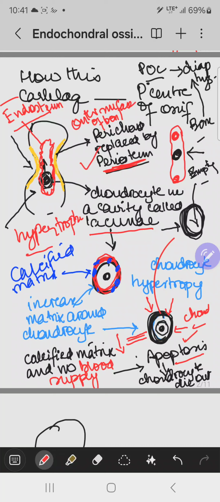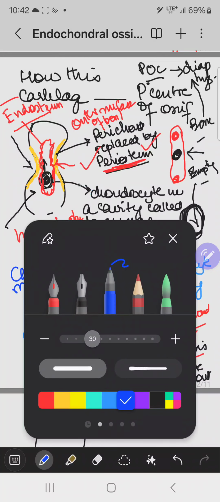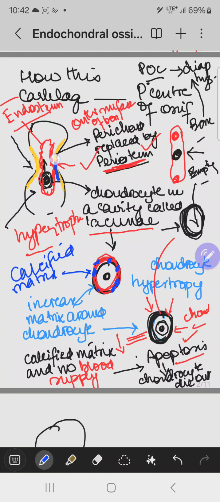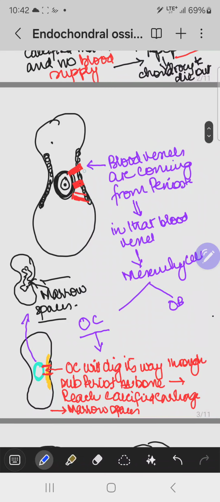Now what happened is that, as we know, this bone, the yellow color, you can appreciate this yellow color. This yellow color matrix is showing that the perichondrium is replaced by periosteum, and periosteum has osteoblastic cells, which are responsible for the making of the subperiosteal bone. This subperiosteal bone formation has now started taking place because of the osteoblasts which are present in the periosteum.